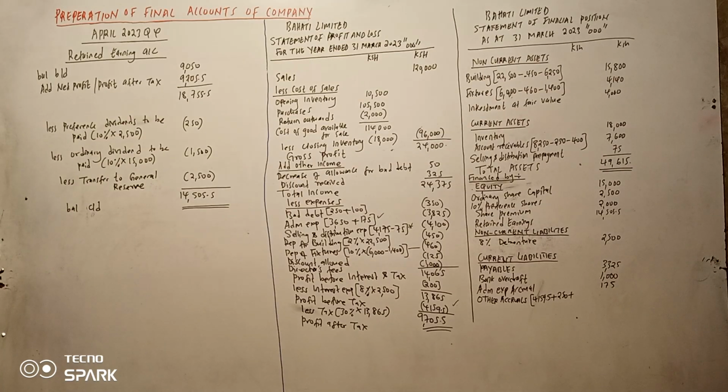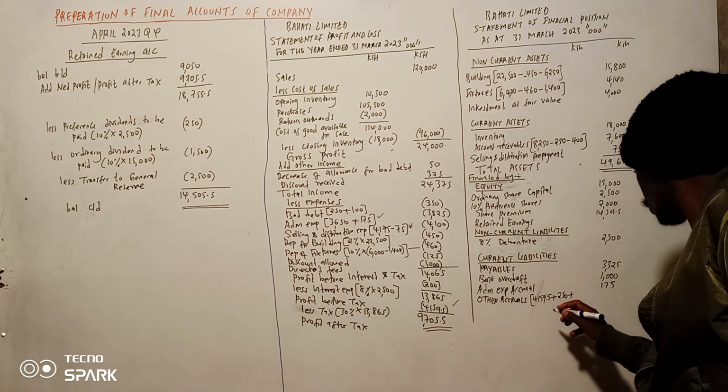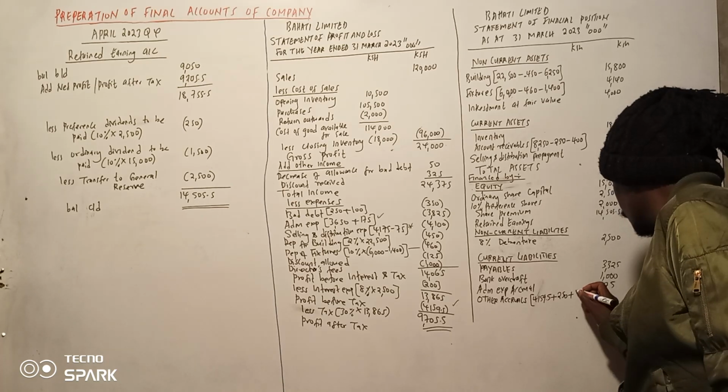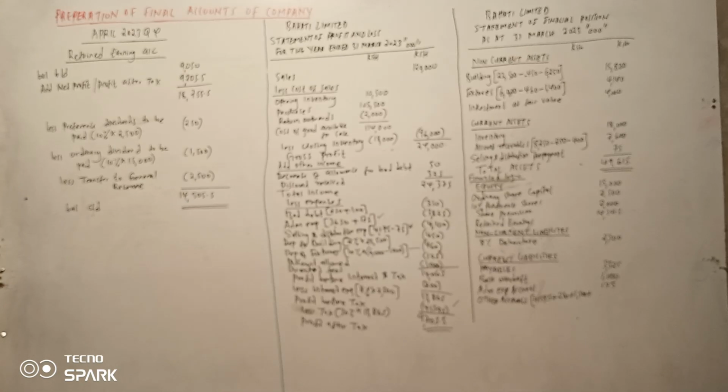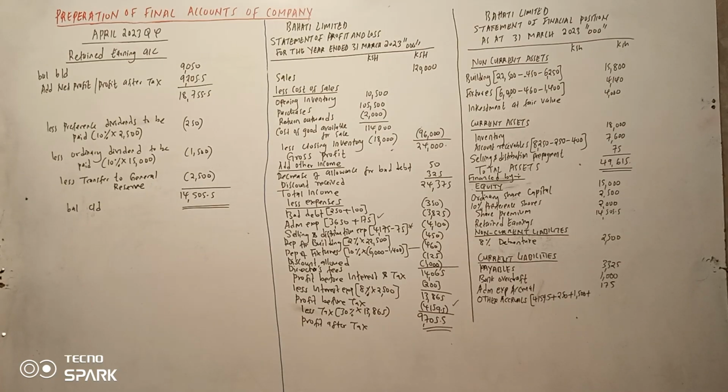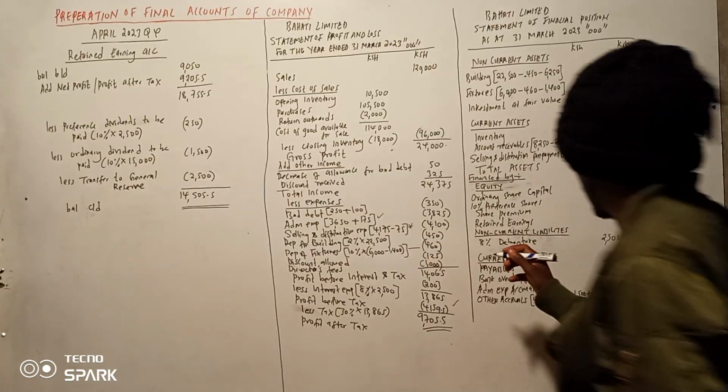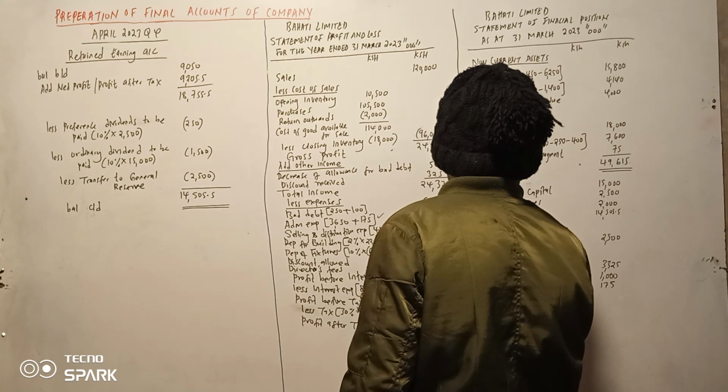Gani ingine naona hapo? We have 1500. Na kuna kitu tumeruka. Sawa sawa tu. So we have 250, 1500. And then kuna hii reserve. So hiyo ndio naweka tu hapa. Supposed to be this side but ndio naweka tu hapa.